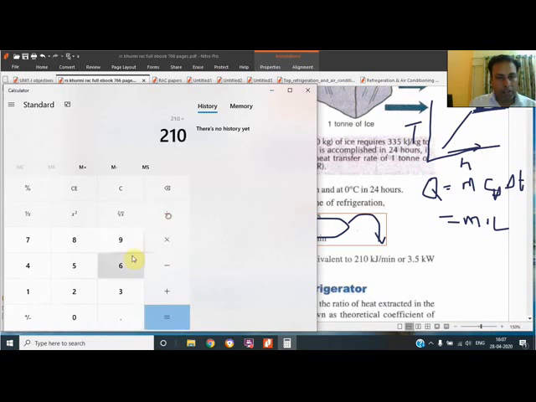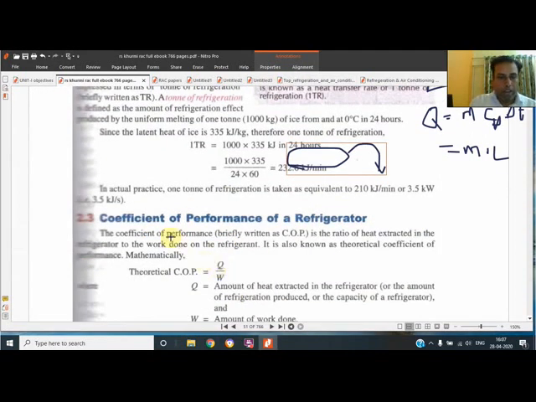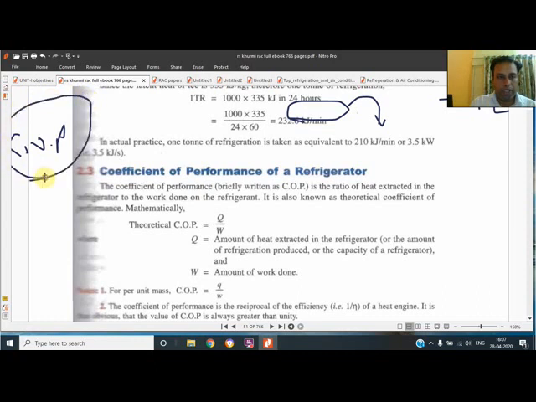This is being shown over here, that the factor is 3.5. Now hereafter, the second important term is coefficient of performance, because the desirable effect in a refrigerator and heat pump. A heat pump is also a device similar to the refrigerator. It is a winter AC. The term COP is used.